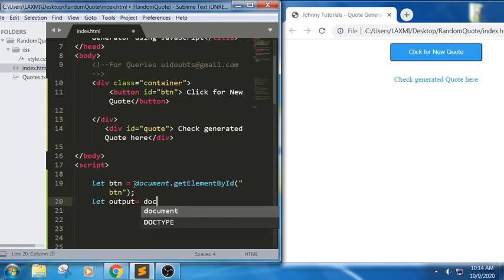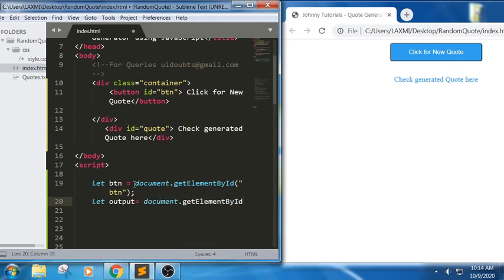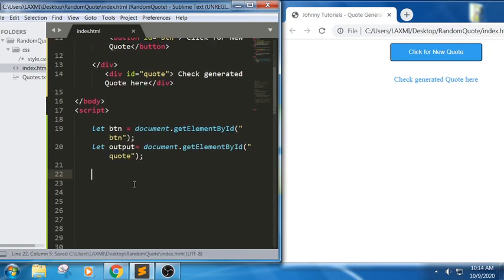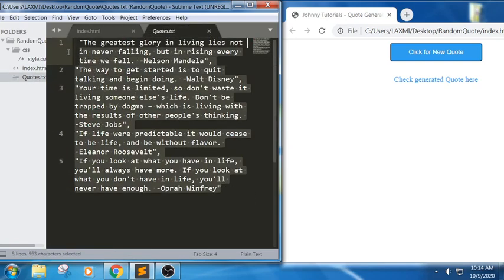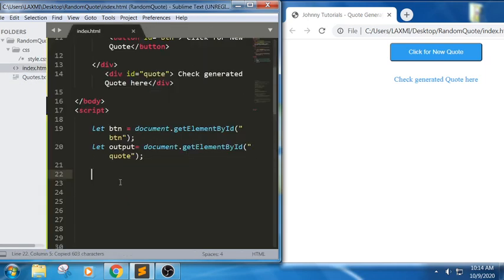Output equals to, I want to display this here within this quote. So we have written on this quote. See, for this, in order to have some random quotes, I have already copied some quotations. I'm just trying to use the same thing. I'm just trying to copy the same values.